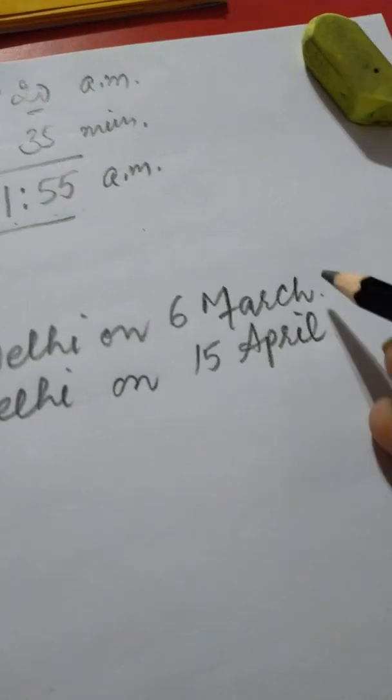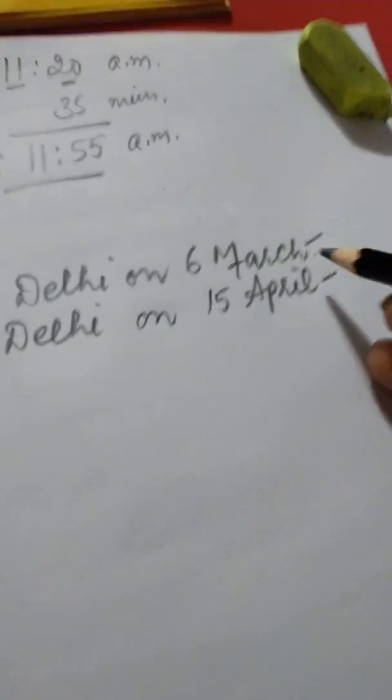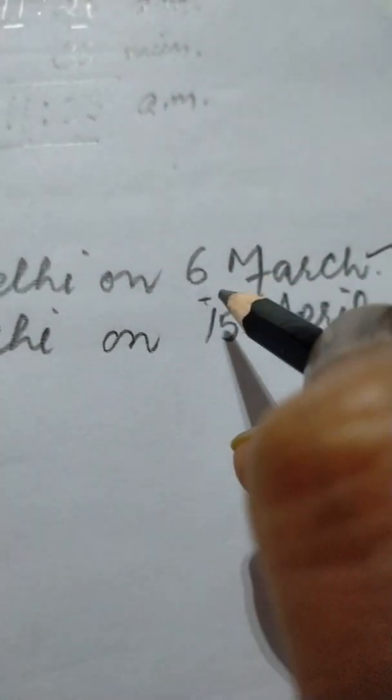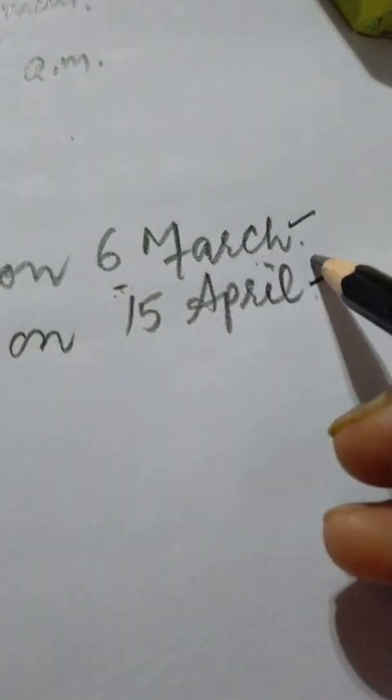Yes, then from 6 March to 15 April, how many days are there? How will we calculate? Firstly, 6 March is the reaching time, the arrival time. Yes, now in March, how many days are there? There are 31 days.